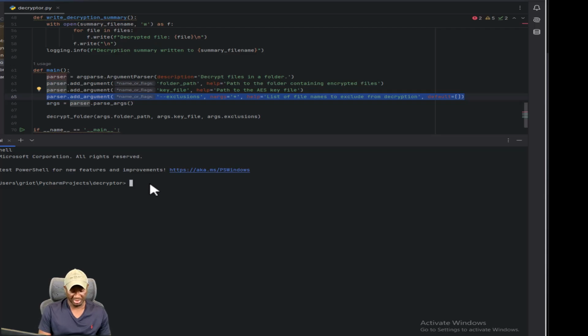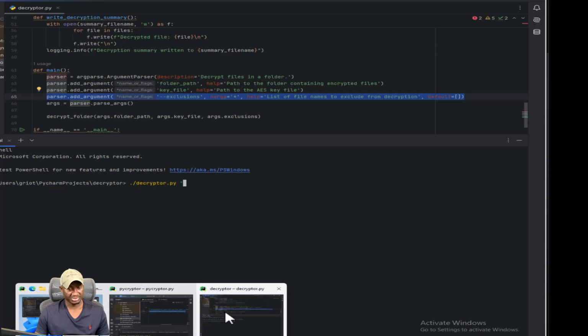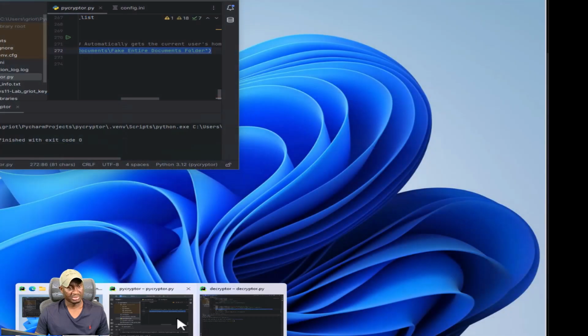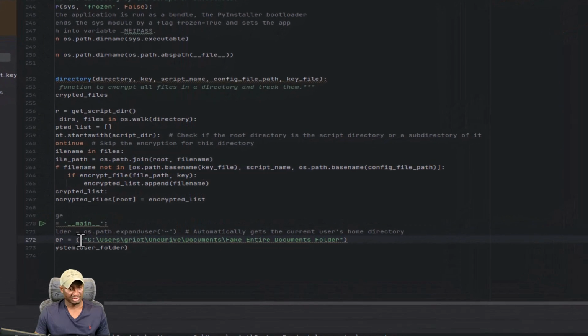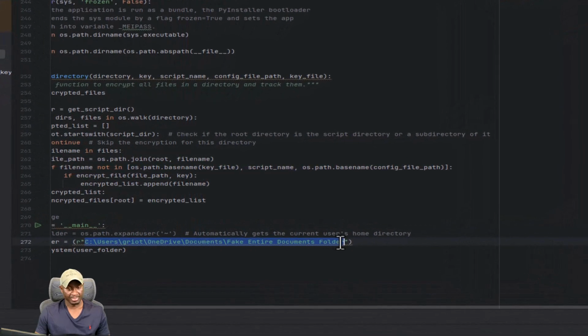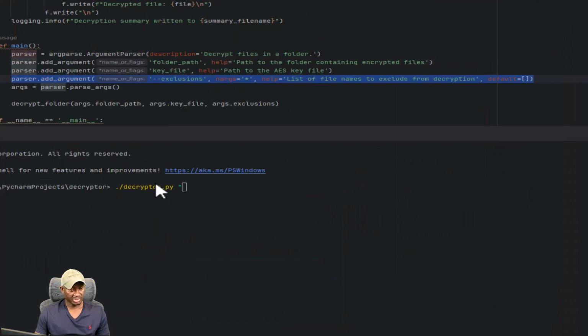So what I'll do is just run decryptor.py, and the first argument is whatever user folder, and we have that in our encryption script. So let's just grab that real quick. It was called fake documents folder. Let me grab that. We have that here. I'll minimize that. That's our first one.